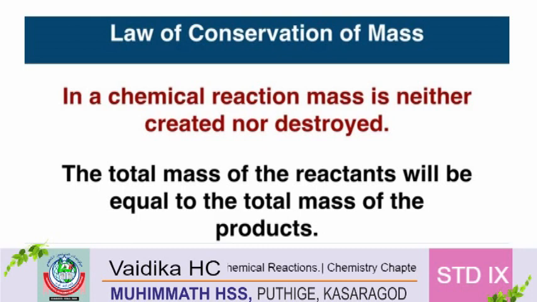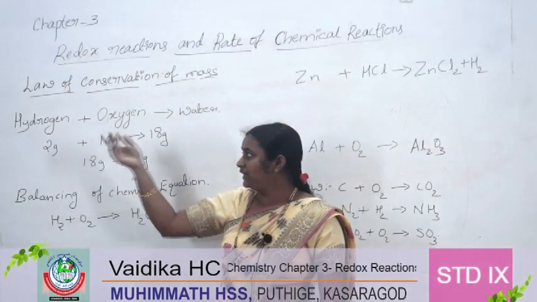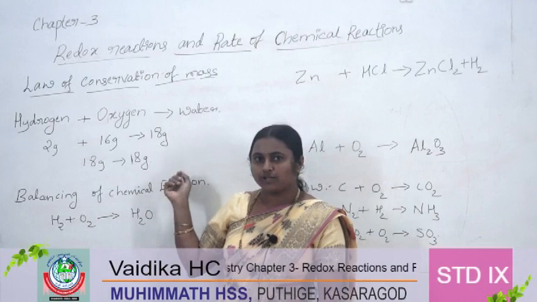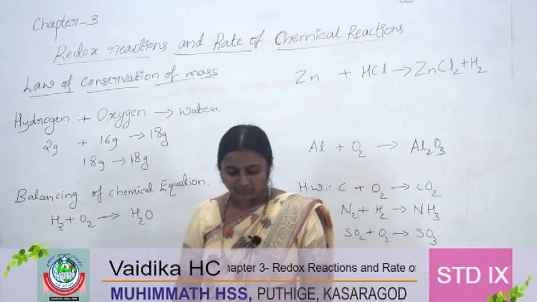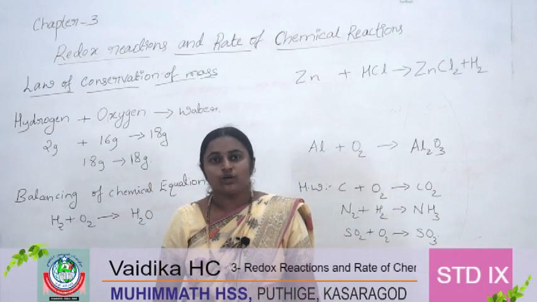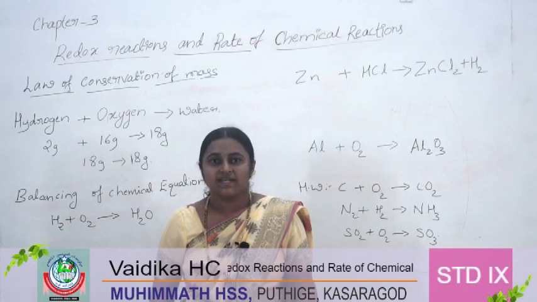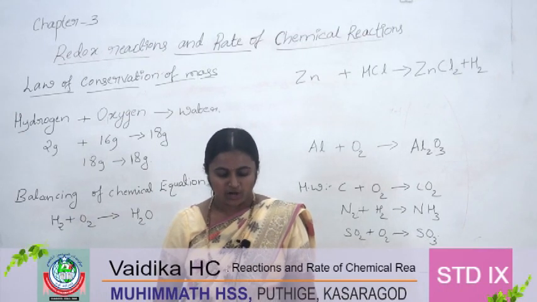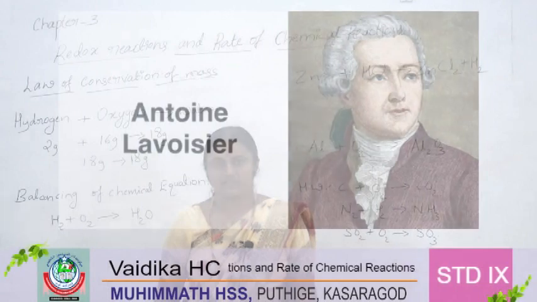The total mass of the reactants will be equal to the total mass of the products, right? This law of conservation of mass was given by the scientist Antoine Lavoisier.